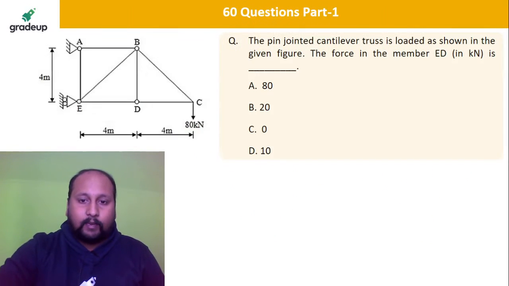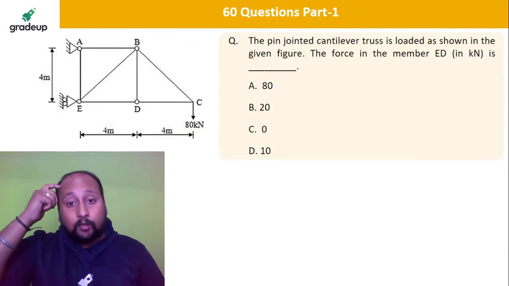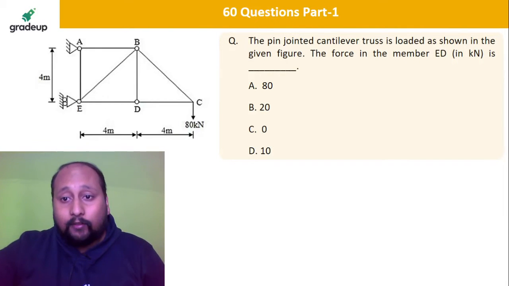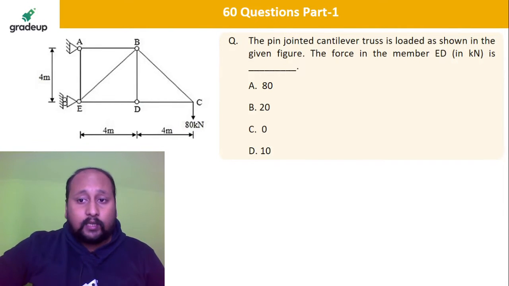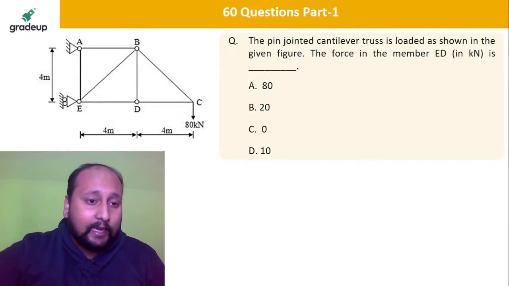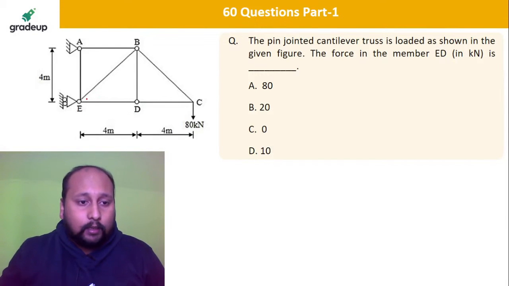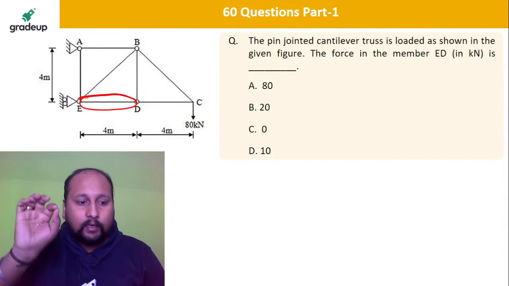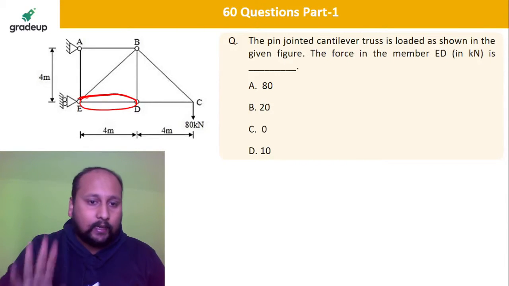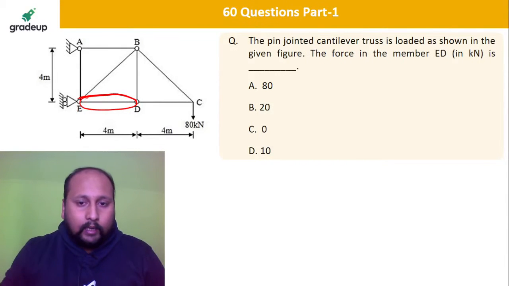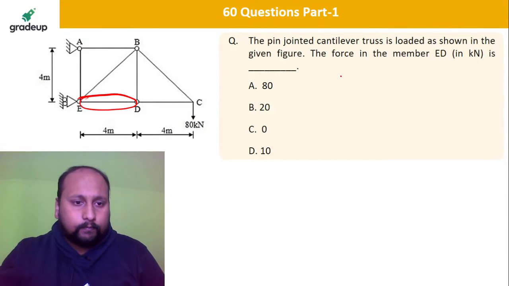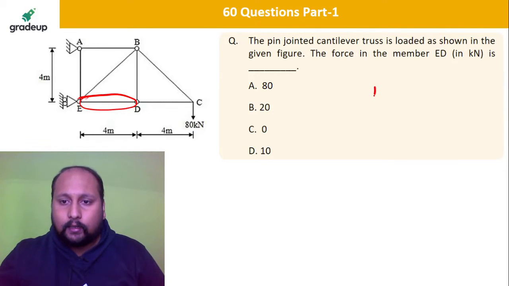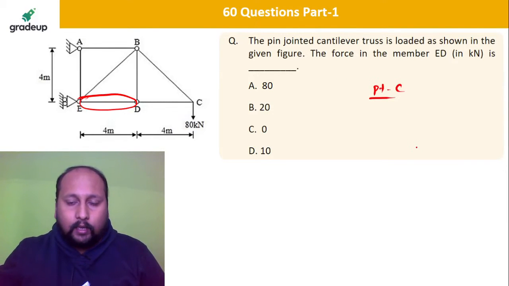Next, very important. This is from the truss topic. A pin jointed cantilever truss is loaded as shown in the figure. What is the force in the member ED? That means this member. What is the force in this member ED? Easy question. Try to apply the logic, you'll be getting the answer. Let us take point D, or let us take point C. Okay, if you take point C, we're having FCD.